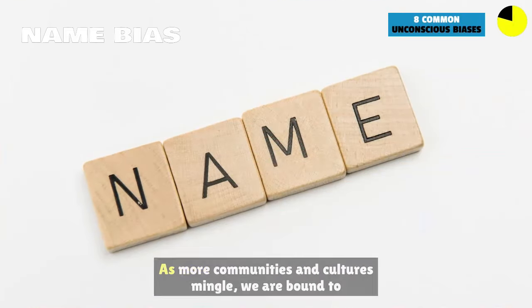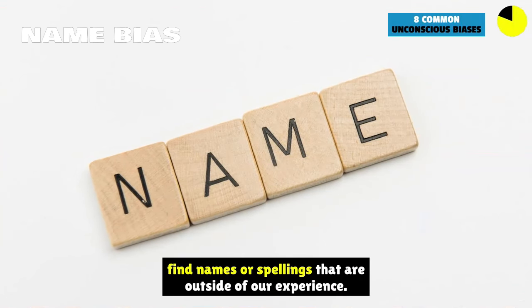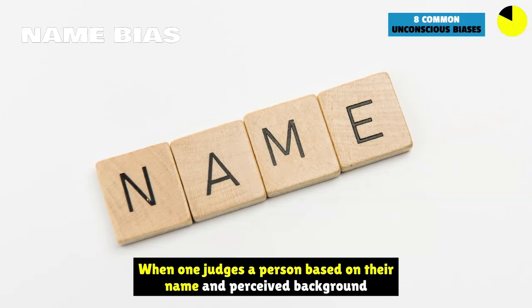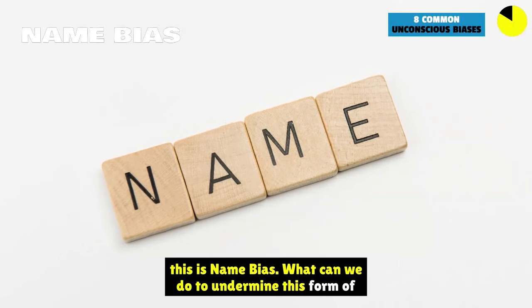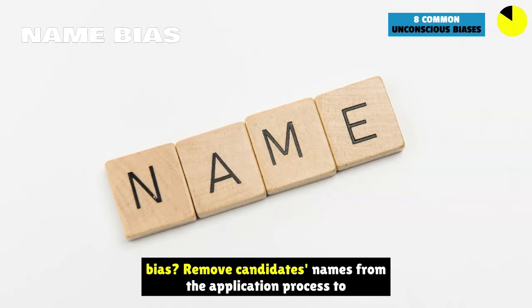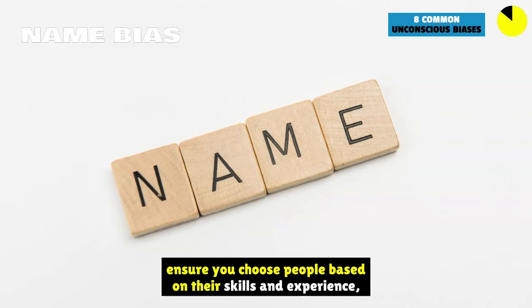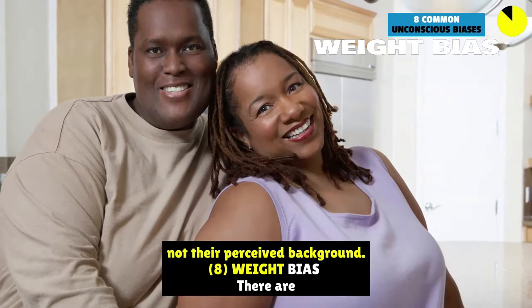7. Name bias. As more communities and cultures mingle, we are bound to find names or spellings that are outside of our experience. When one judges a person based on their name and perceived background, this is name bias. What can we do to undermine this form of bias? Remove candidates' names from the application process to ensure you choose people based on their skills and experience, not their perceived background.